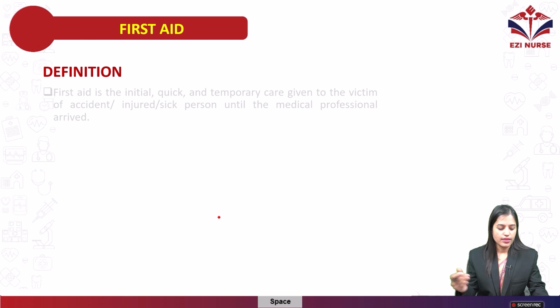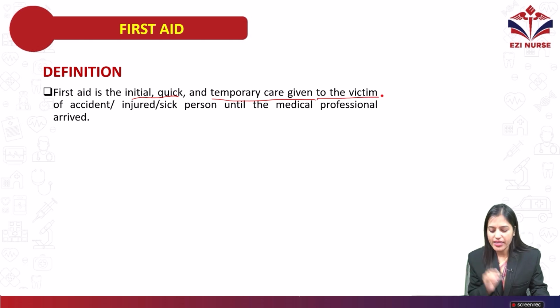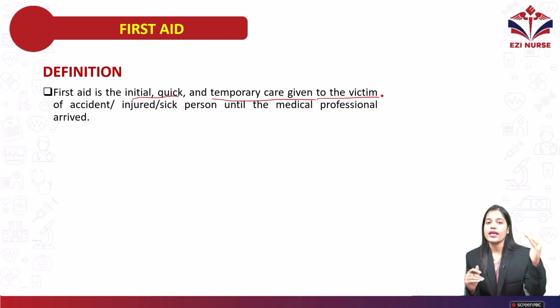So next, move on to the definition. First aid is the initial, quick and temporary care which is given to a victim of an accident, or an injured or sick person, until medical professionals arrive. Suppose the person has a motorbike accident or suddenly a road traffic accident.